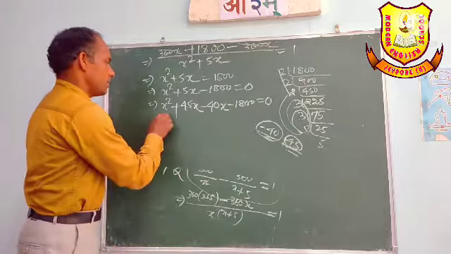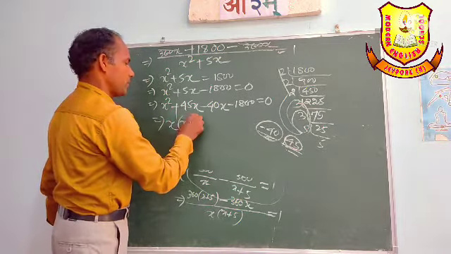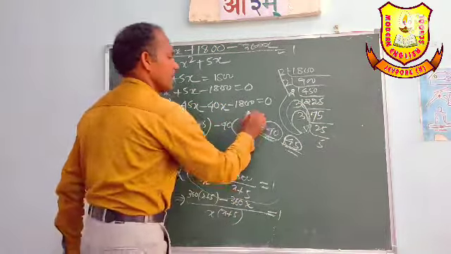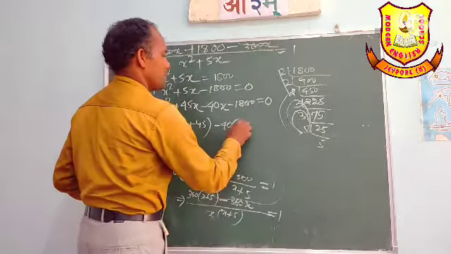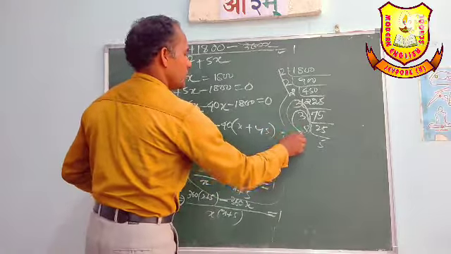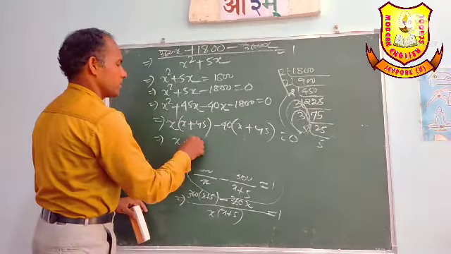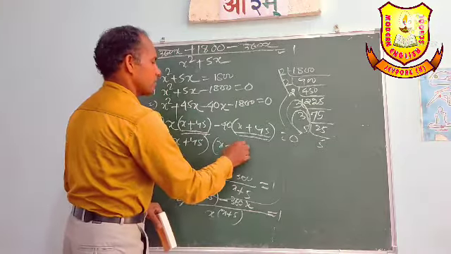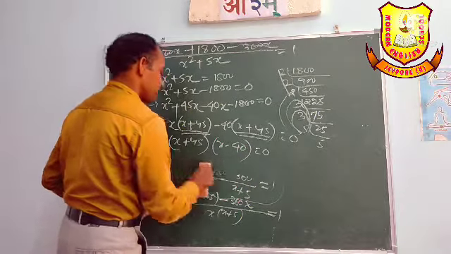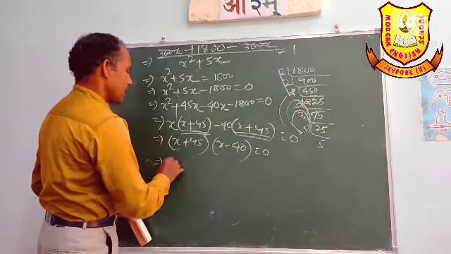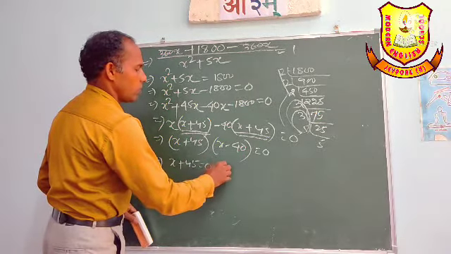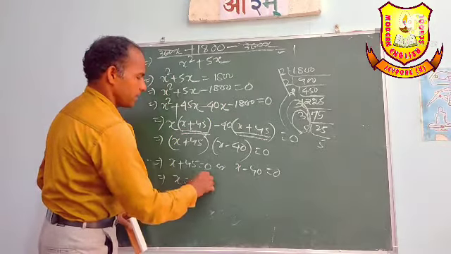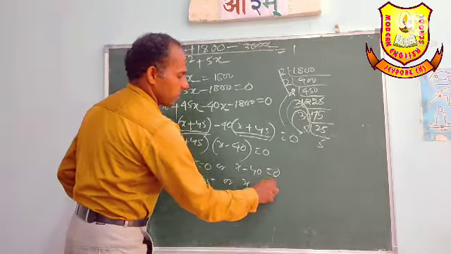Here implies that x into x plus 45 minus 40 whole into x plus 45 equal to 0. Implies that x plus 45 taken common, equal to x minus 40 equal to 0. Implies that x plus 45 equal to 0 or x minus 40 equal to 0, implies that x equal to minus 45 or x equal to 40.